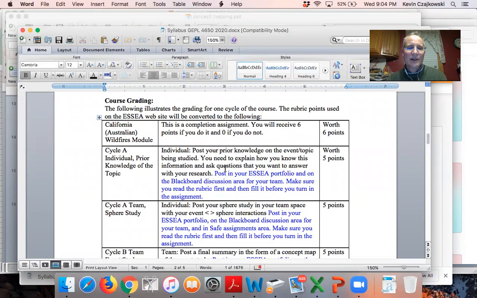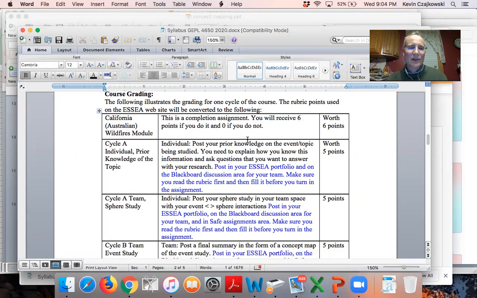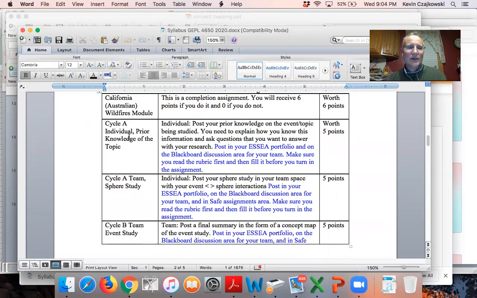This is how the grading is going to work. The California/Australian wildfires are going to be 6 points. I'm not going to grade you on how well you do. I'm just going to grade you on whether you did it. It's important that you do it because this is how we're learning how to do the rest of the course. The Cycle A prior knowledge is 5 points. You see how that works. The team study of the sphere, atmosphere, biosphere, hydrosphere, and lithosphere is 5 points.